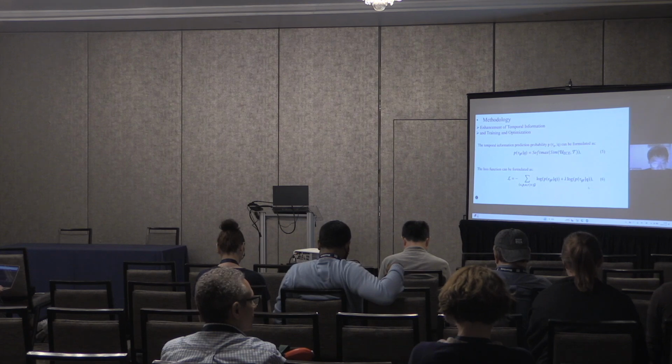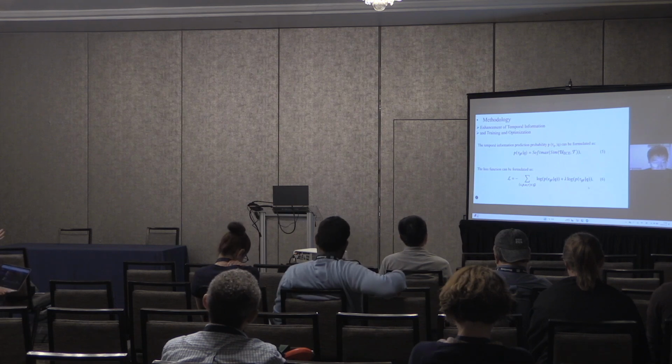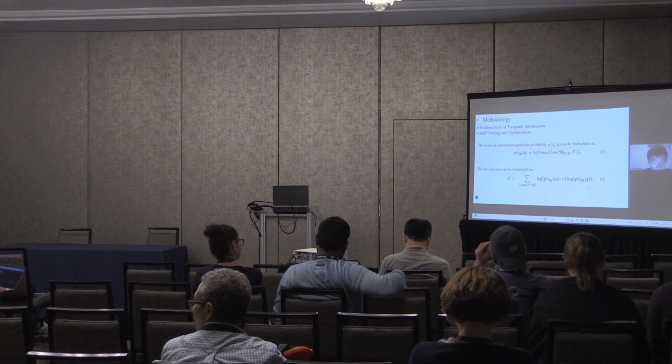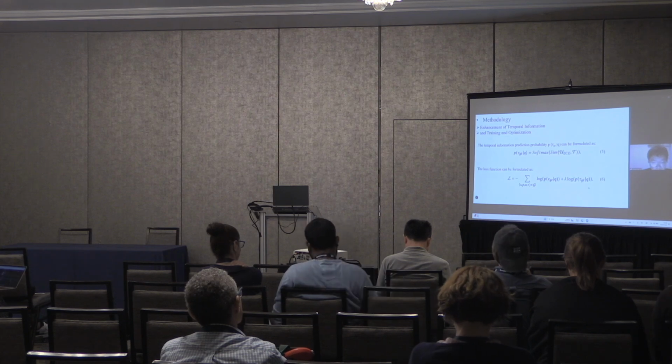The methodology is similar to link prediction, where we directly utilize the unified representation of ECE to predict the correct time step. For the link prediction and time prediction tasks, we employ the cross-entropy function to calculate the loss during the training process. The loss function can be formulated as equation 6.